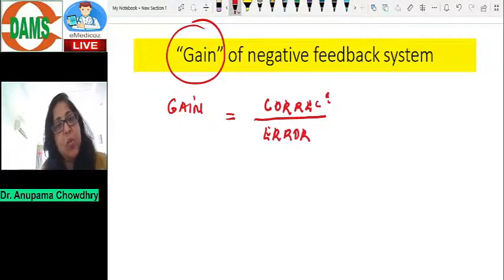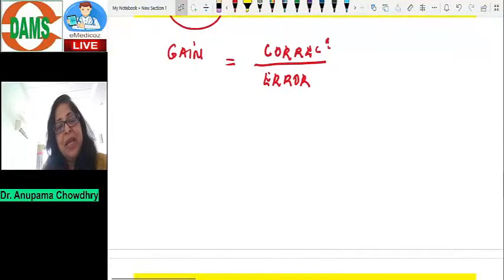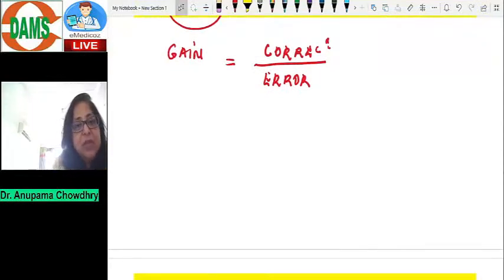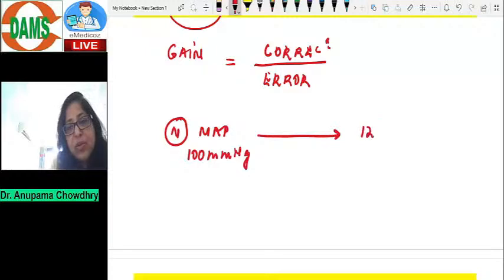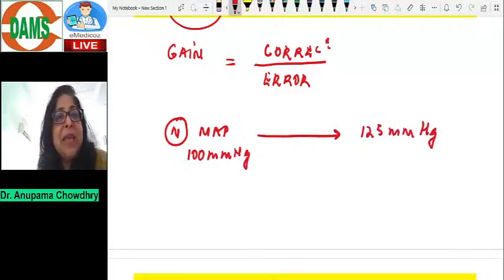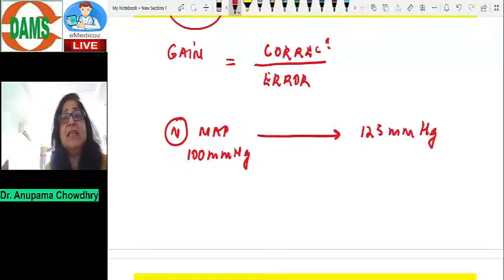So let's try and understand what the gain is. Now, like I said, the normal mean arterial pressure is 100 millimeters of mercury. Supposing something happens and this blood pressure, let's say, increases to 125 millimeters of mercury. That something could be excessive salt intake or excessive infusion of fluids. This has increased the blood pressure to 125.